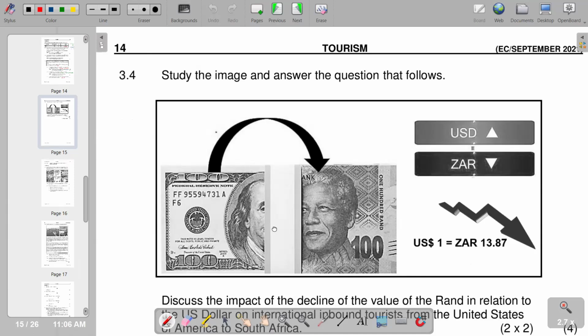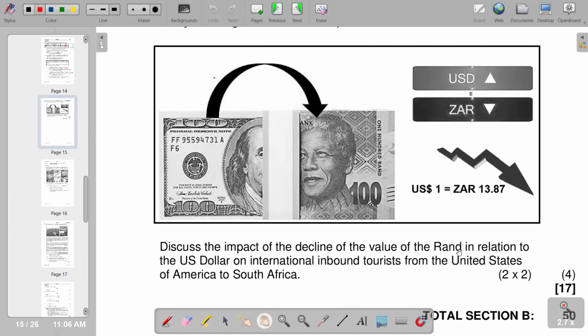So the question says, discuss the impact of the decline of the value of the rand in relation to the US dollar on international inbound tourists from the United States of America to South Africa. So of course, for those tourists that are coming into South Africa, what is going to happen in terms of traffic as the rand declines in value?